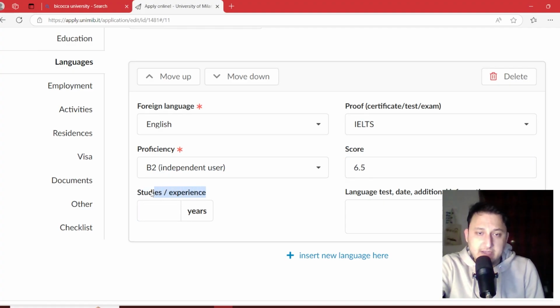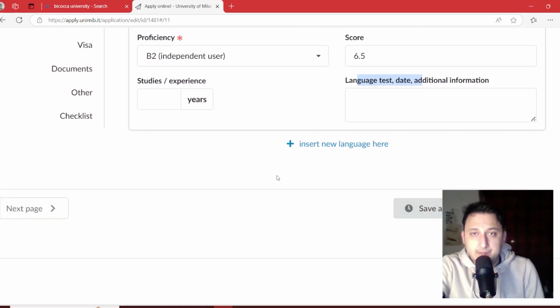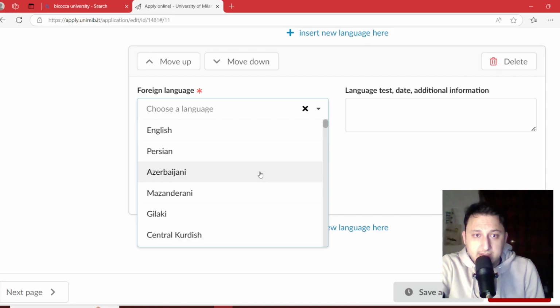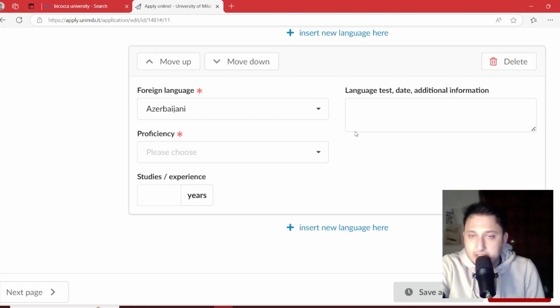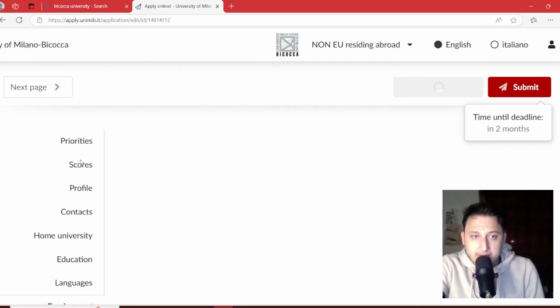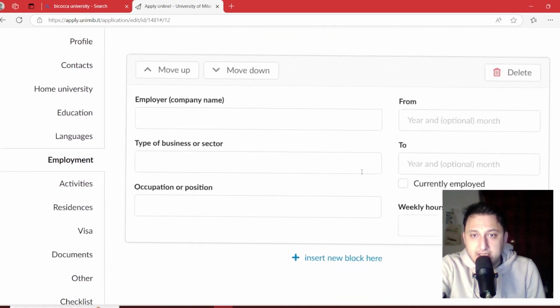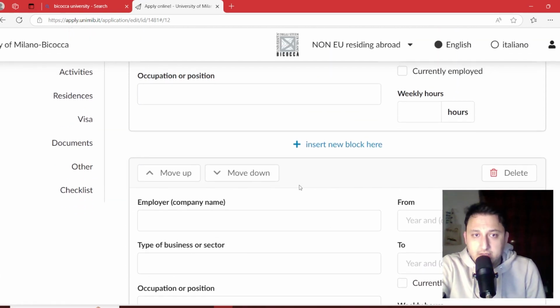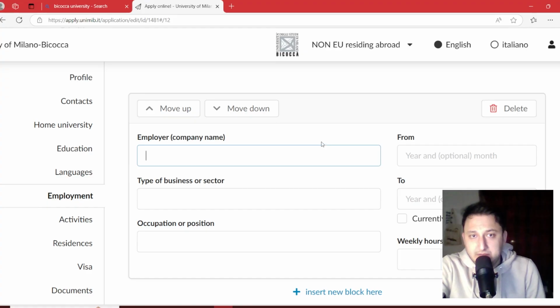And studies experience, it's not important to fill out here, and the language test date, then save as a draft. But if you have knowledge of any other languages, you can add the language here, for example Turkish or Azerbaijani or any other language like Arabic, and then you can go to the employment spot, insert new block, and add 1 to maximum 2 of internship or any employment experience in the